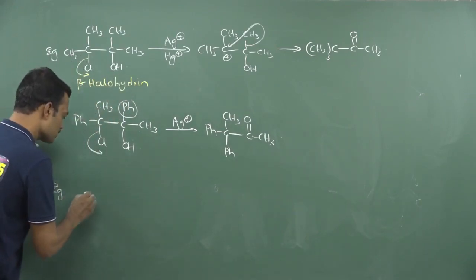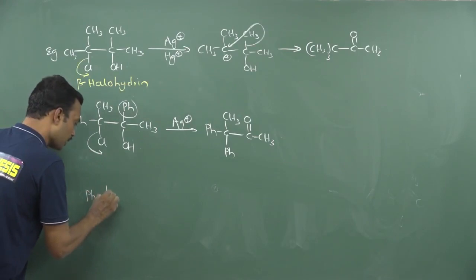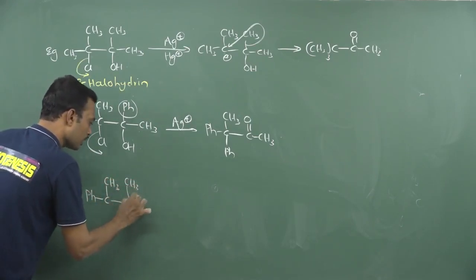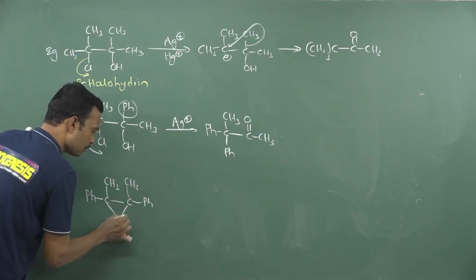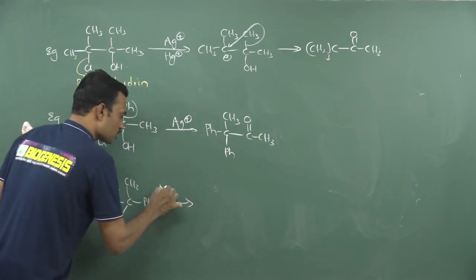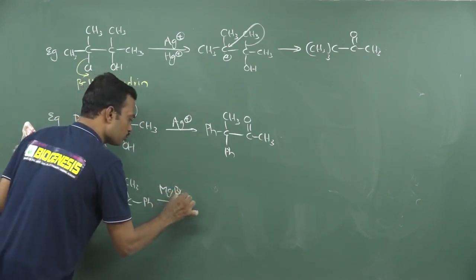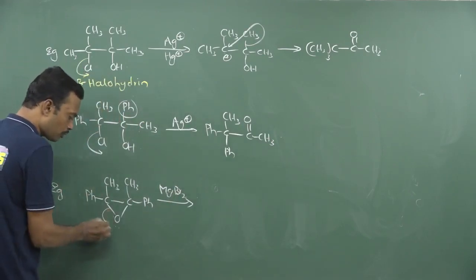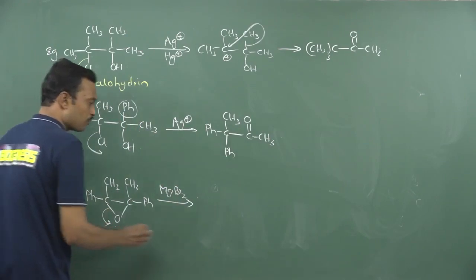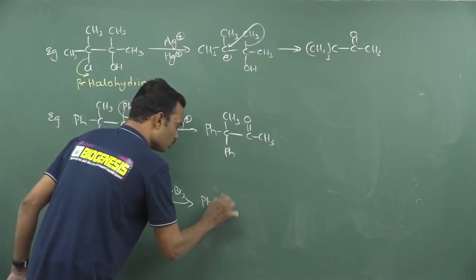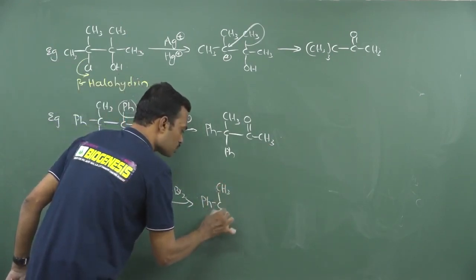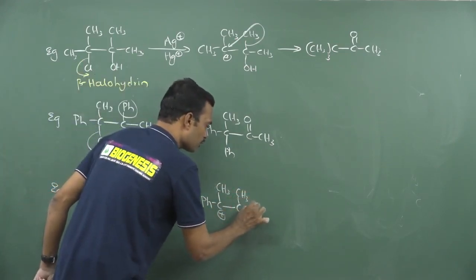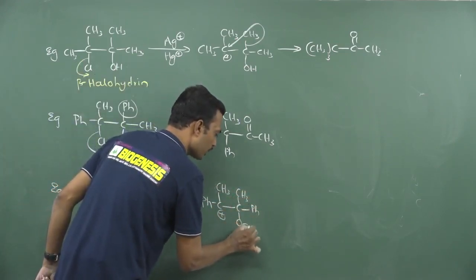Skeleton structure means, see, here I am writing carbon, phenyl and methyl, and here also carbon, phenyl and methyl. Now this is an epoxide. Even epoxides are involved in this reaction in presence of Lewis acids, magnesium dibromide, that will coordinate here. It can open from any direction. So after opening from this side, now this carbon carries a positive charge and this carbon carries methyl, already phenyl is present, then here O minus is present.